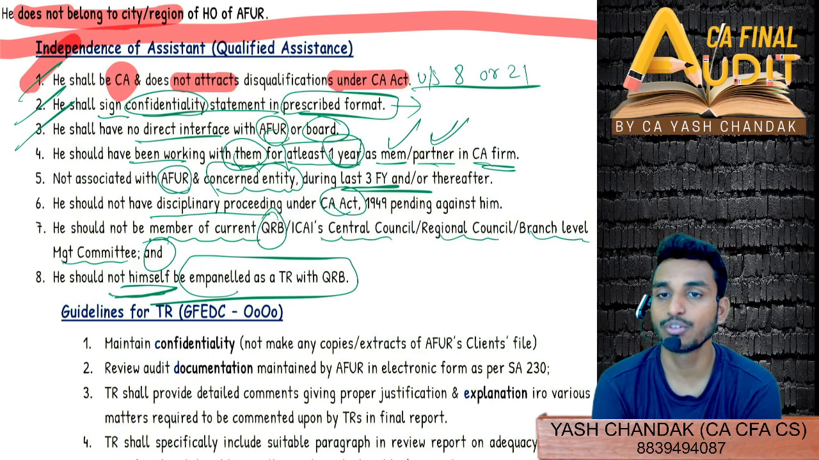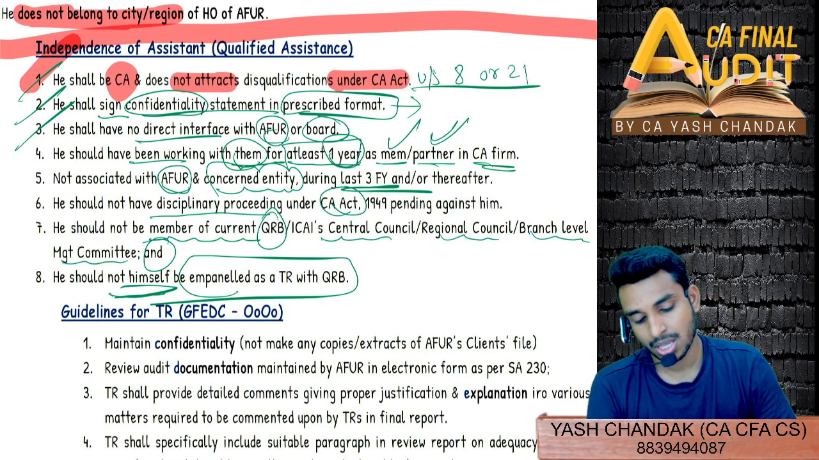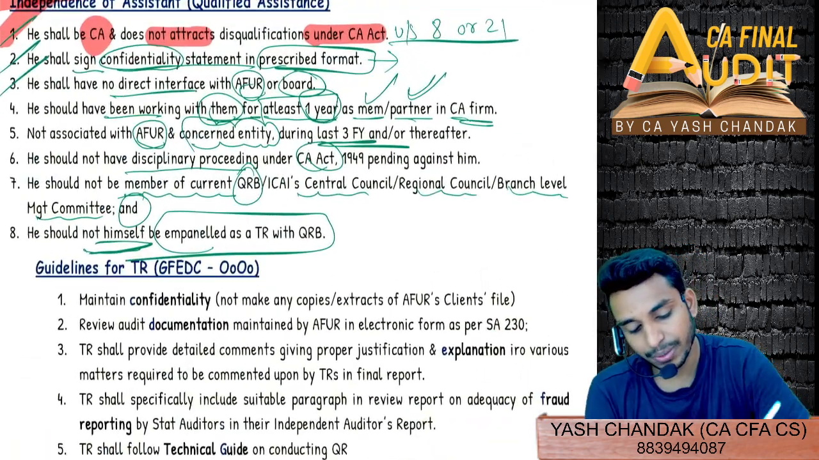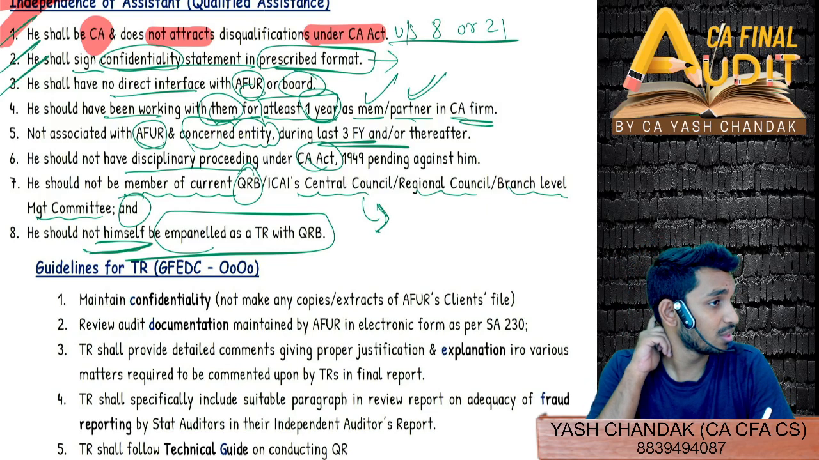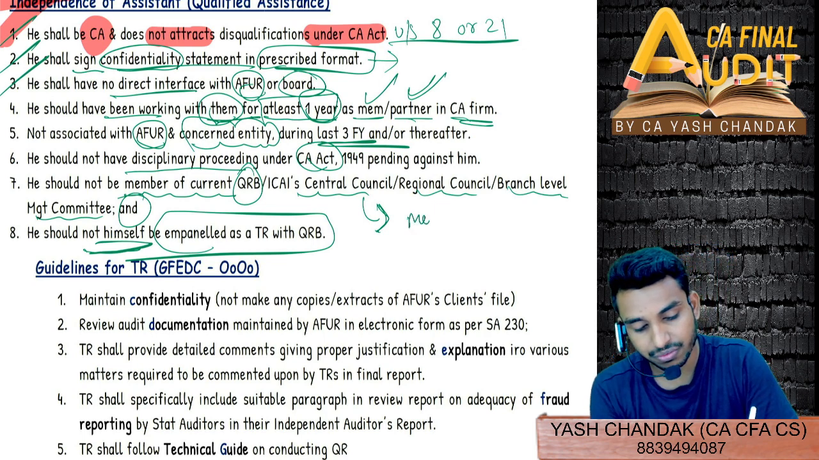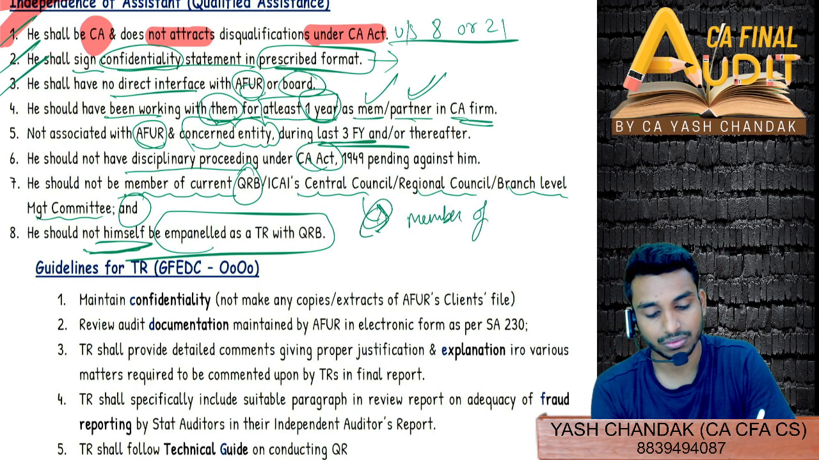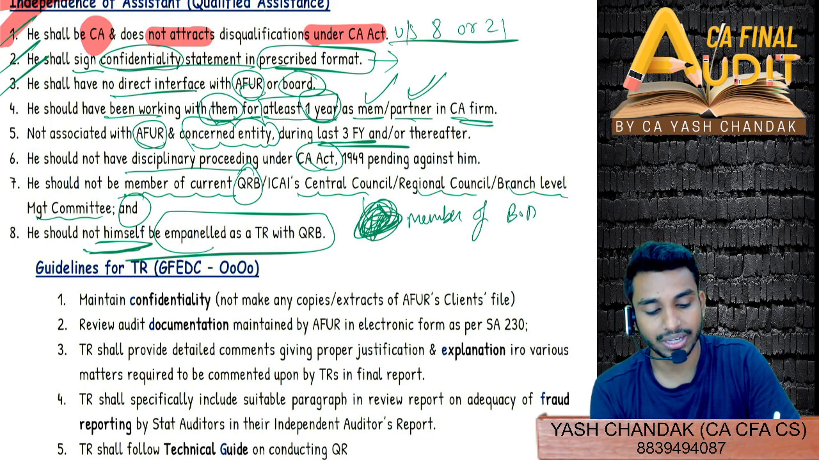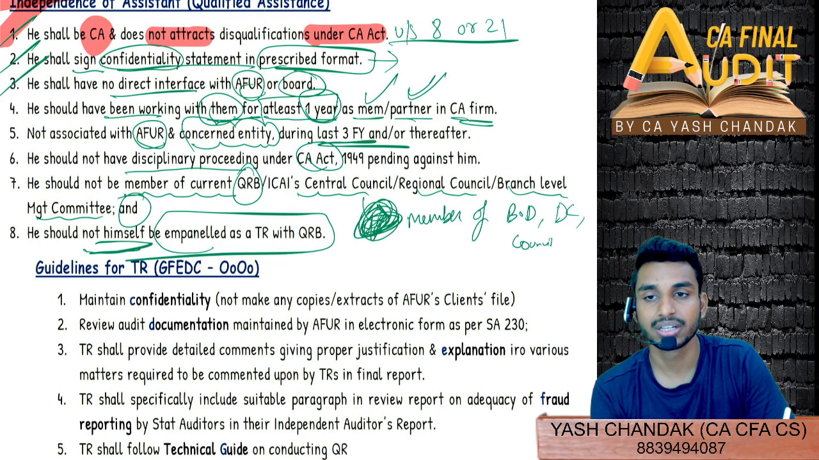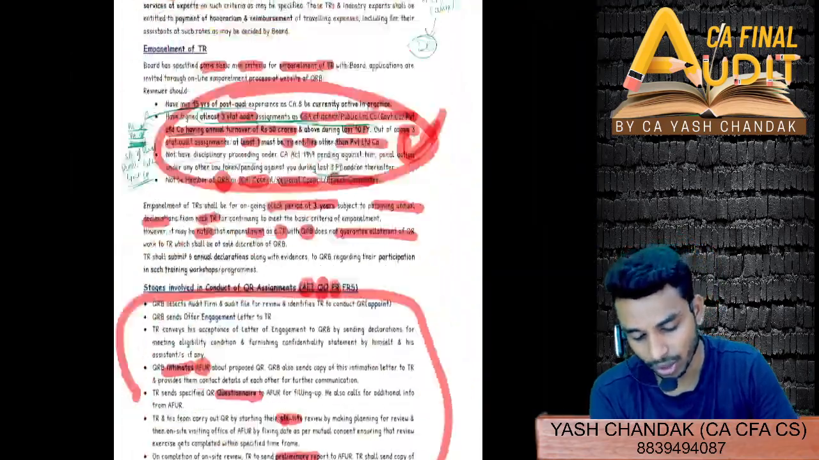I am being empaneled as a technical reviewer. So if I am taking you with me as my qualified assistant, you should not be empaneled as a technical reviewer in the quality review board. So in peer review, one of the conditions for you to become empaneled as a reviewer was you should not be a member of board of discipline, disciplinary committee, or council member, right? Yesterday we saw that for peer reviewer.